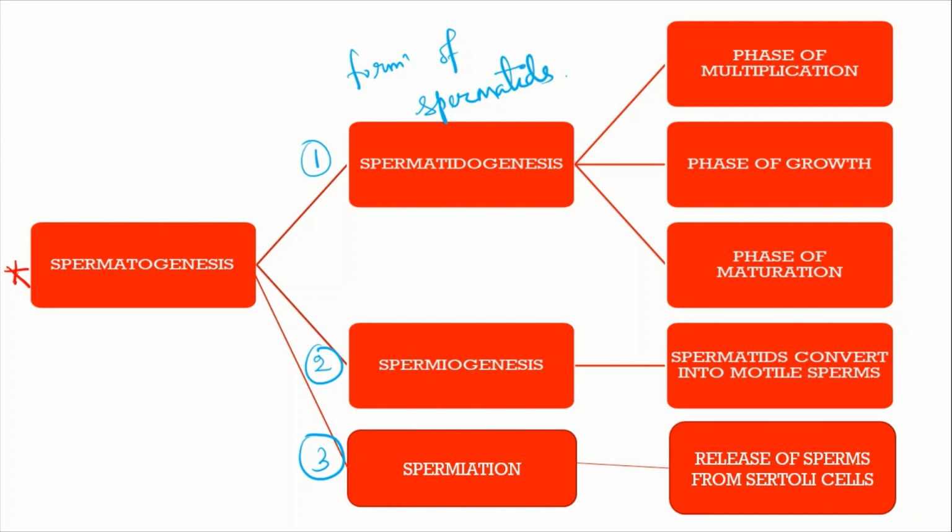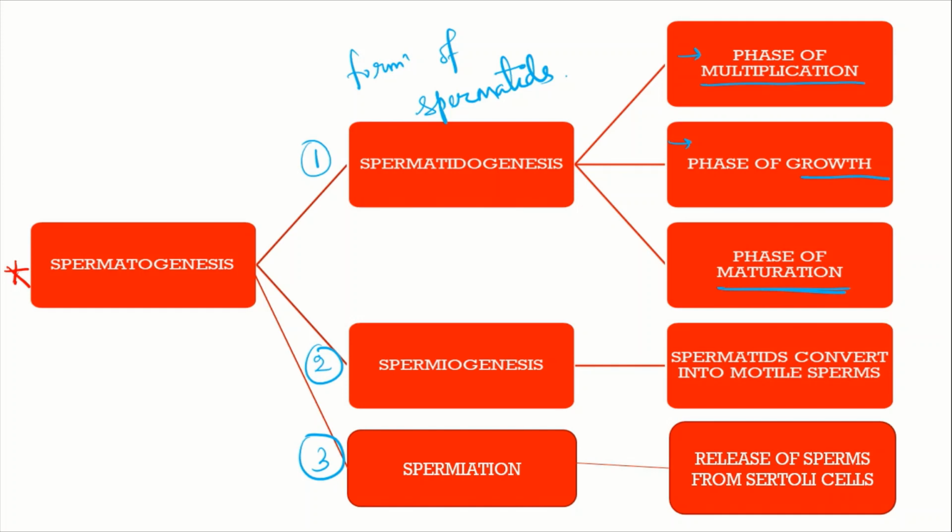To form the spermatids, this spermatidogenesis process occurs. And in this process, there are three different phases. The first phase is the phase of multiplication, then the phase of growth, and then the phase of maturation. There are three phases in the spermatidogenesis process where the spermatids are formed.